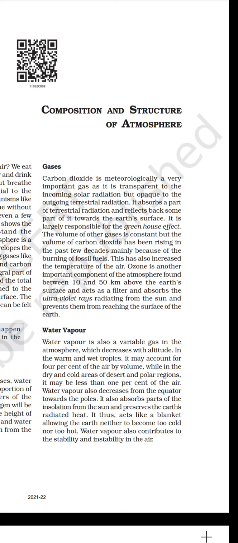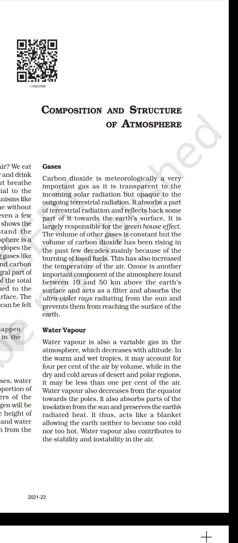Ozone is another important component of the atmosphere found between 10 and 50 kilometers above the Earth's surface and acts as a filter and absorbs the ultraviolet rays radiating from the sun and prevents them from reaching the surface of the earth. Water vapor. Water vapor is also a variable gas in the atmosphere which decreases with altitude.